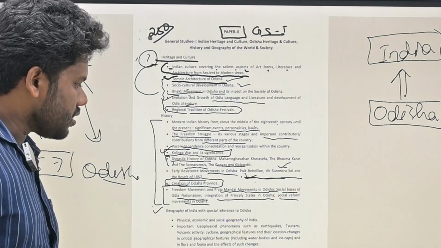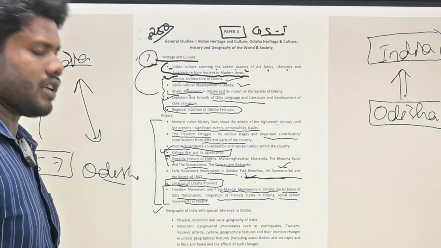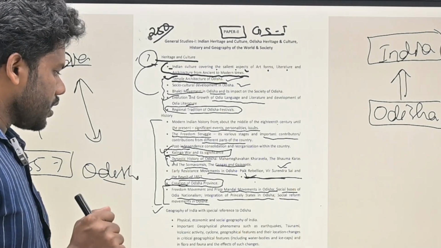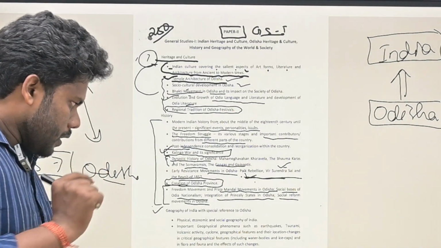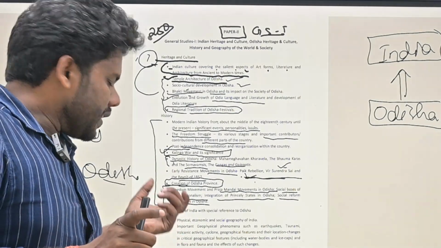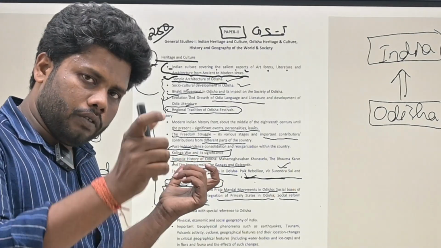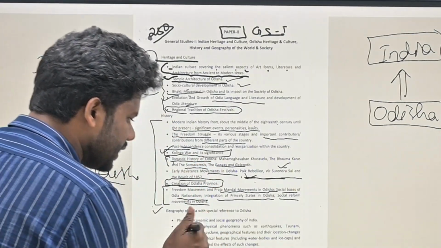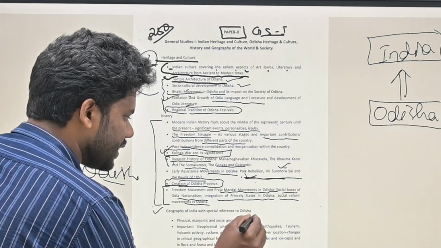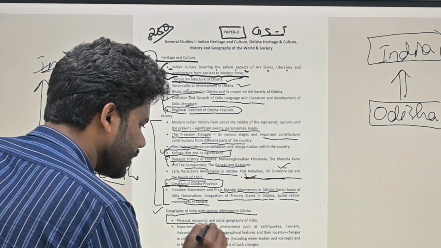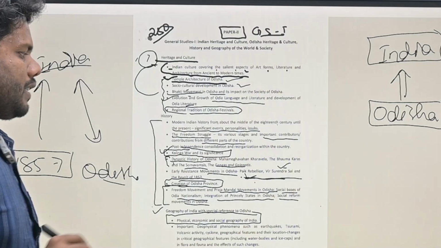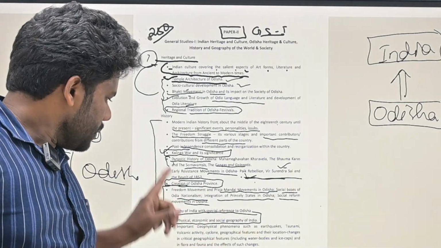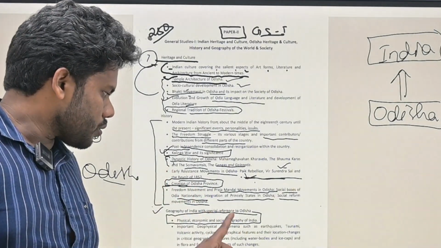Geography of India with specific reference to Odisha. Now you have to understand something. Geography of India and geography of Odisha. Physical, economic, social geography of India. Now they have included everything here. In the first part, they have included everything in physical, economic, social geography of India.